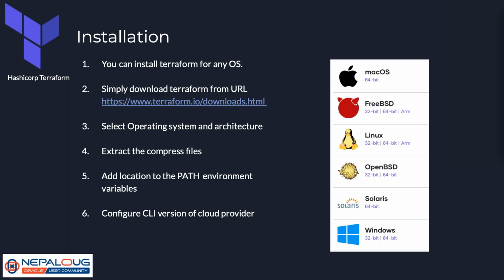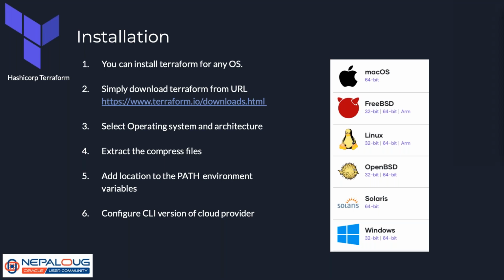We can select the operating system and architecture, whichever operating system and architecture we have. After that, we will extract the compressed file. Once the extraction is done, we will add the location to the path environment variable, and we will configure the CLI of a cloud provider.